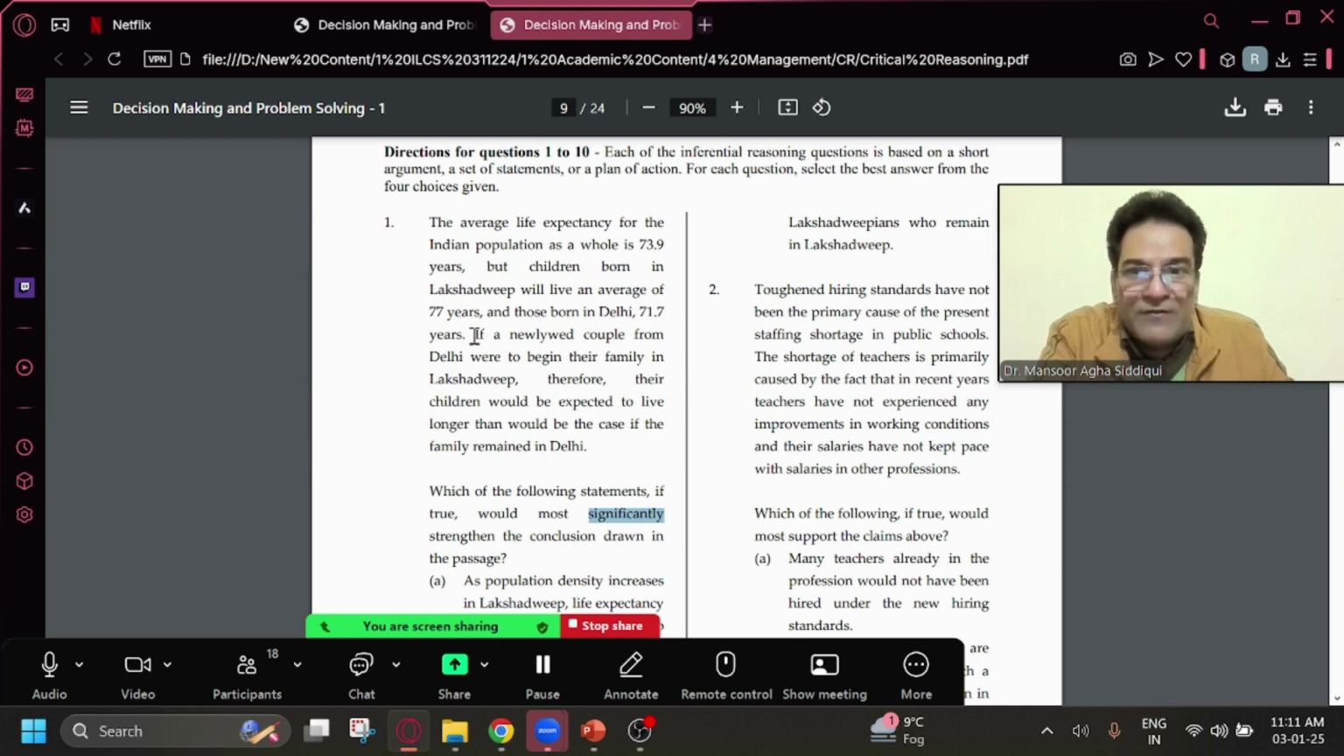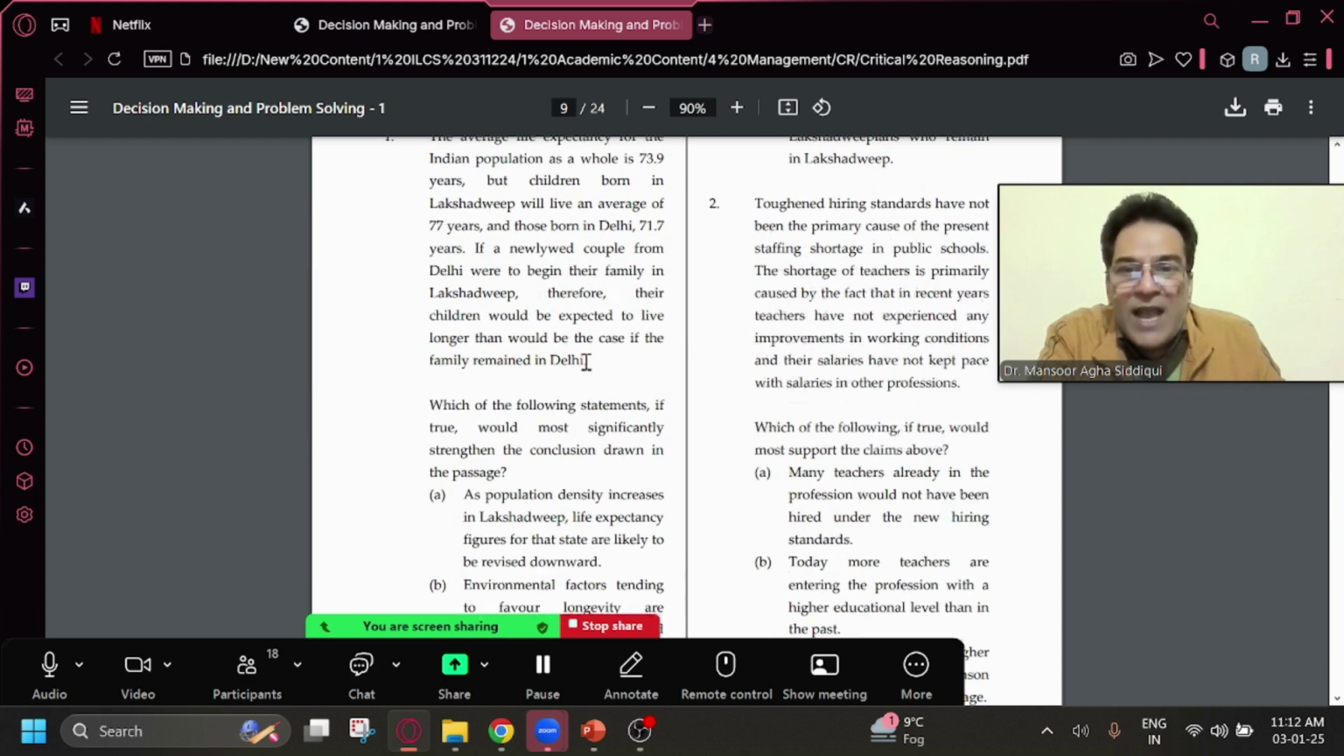Now, when I read this paragraph, this is the conclusion, the last part of this paragraph. It uses very complicated language, but in simple language, the sentence is saying if a child is born and brought up in Lakshadweep, the child will be expected to live longer than if the child was born and brought up in Delhi. I have 3 statistics here. The lifespan of the Indian population is 73.9 years. Lakshadweep lifespan is 77 years, which is the highest, and Delhi is 71.7, which is the lowest.